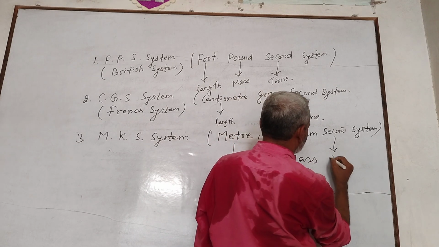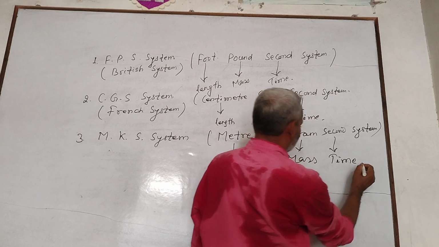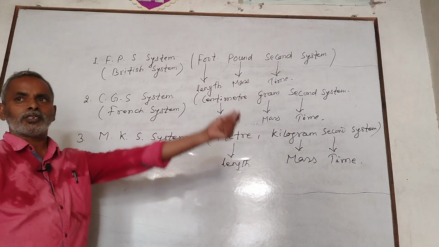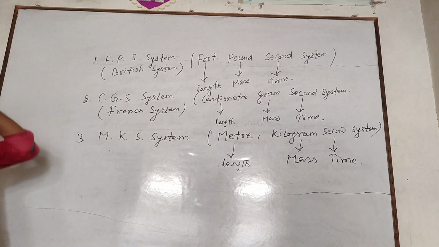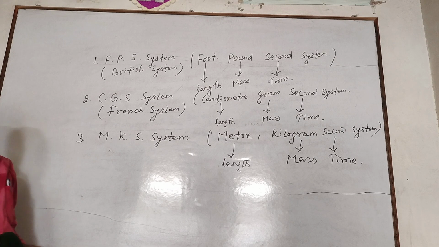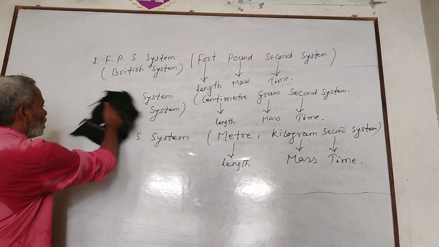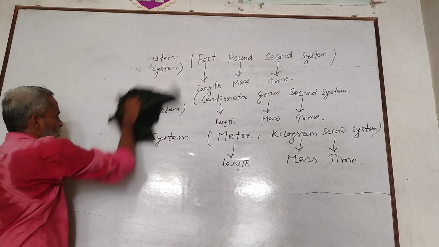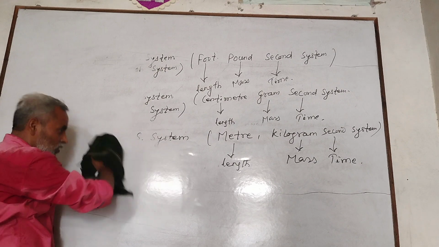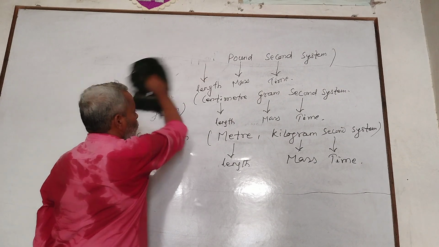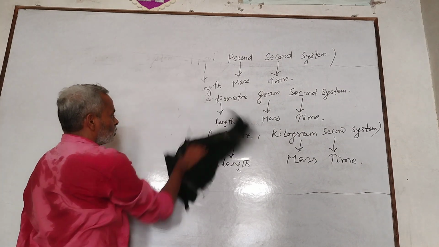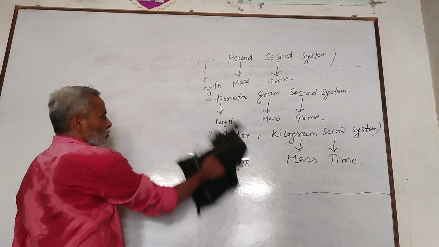In 1960, the 11th International Conference organized by the Weight and Measurement Department decided to enact a new system for measurement. This new system is named System of International Units. It is the developed form of MKS system.